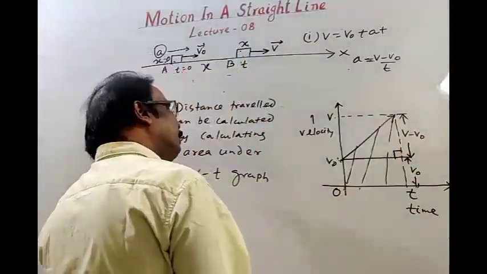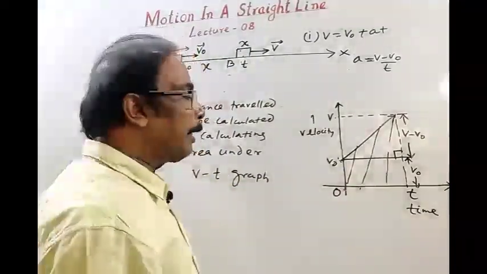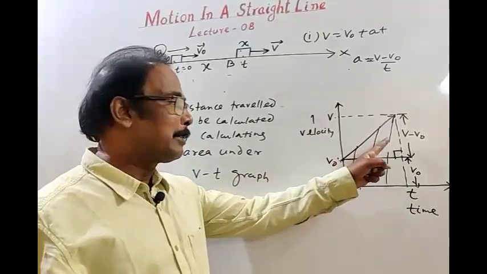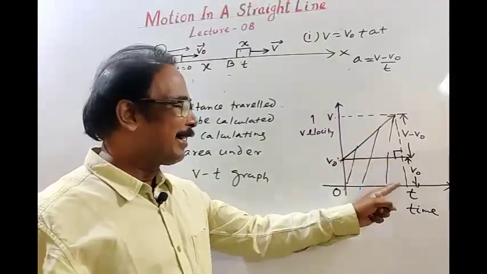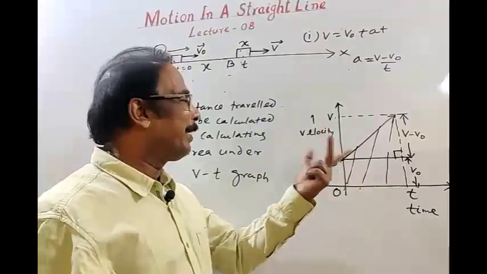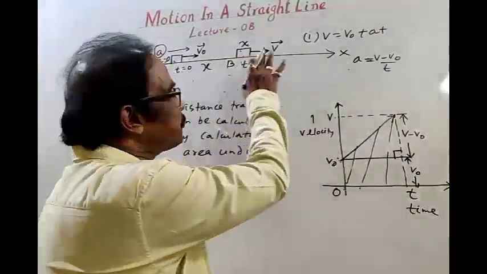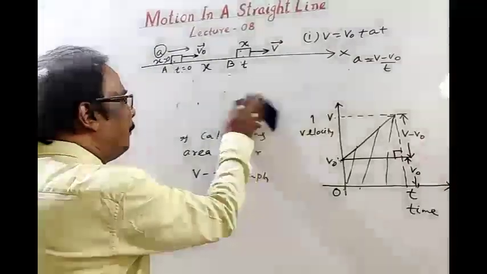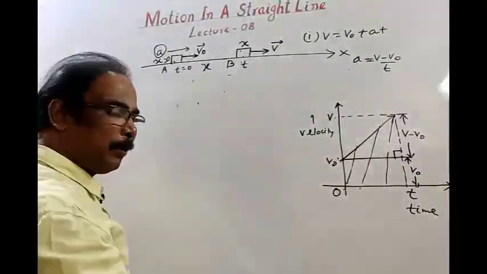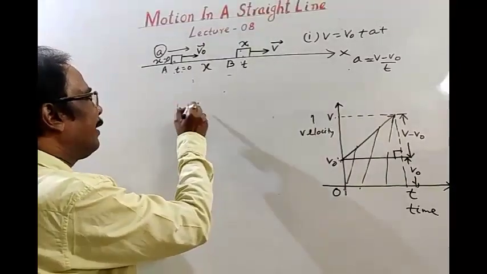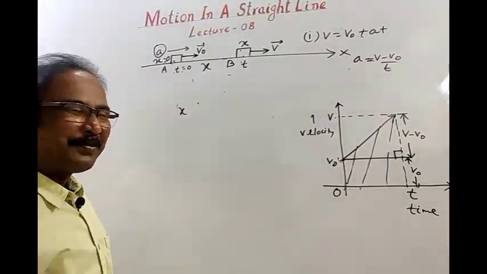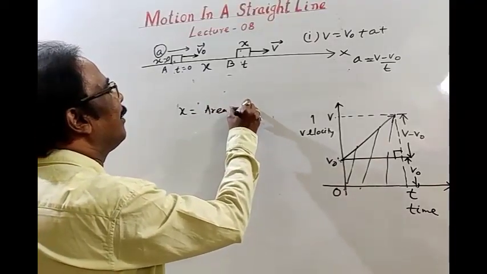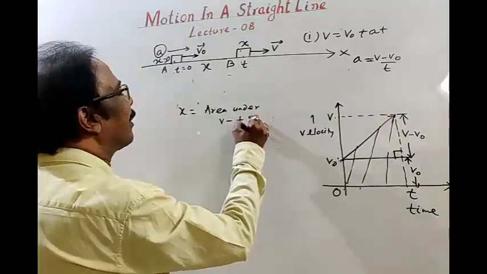Then total area can be calculated by calculating the area of this rectangle plus the area of this triangle. We can get distance or displacement of the body along x-axis. Okay. Now, distance traveled by the body x along a straight line, this is magnitude of displacement also. X is equal to area under VT graph.